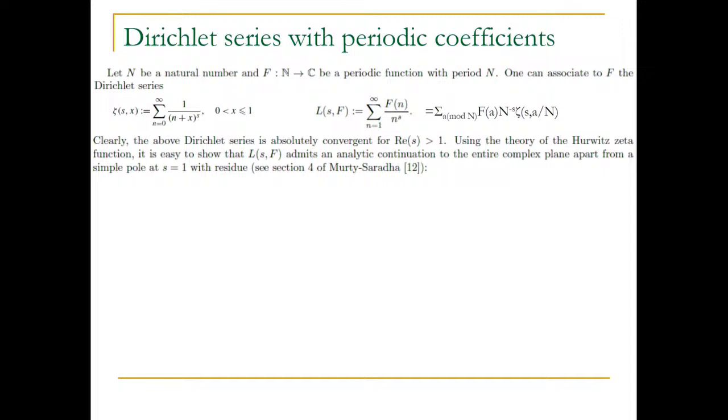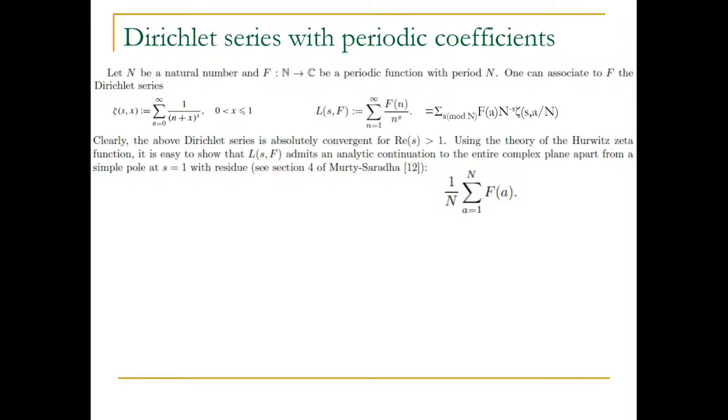Now, the theory of Hurwitz zeta functions was well studied by Hurwitz, and he showed that these L functions admit an analytic continuation to the entire complex plane, and satisfy a functional equation like the Riemann zeta function. We can inject the theory of the Hurwitz zeta function into this expression, and then deduce that L(s,f) has an analytic continuation to the entire complex plane with a simple pole at s equals 1, with residue equal to this particular sum.